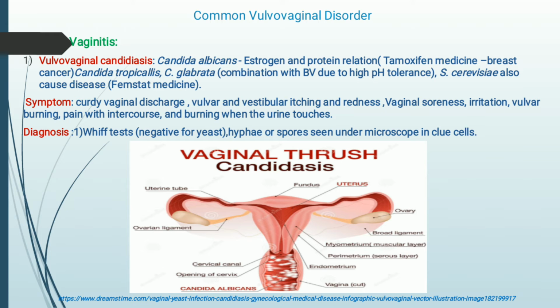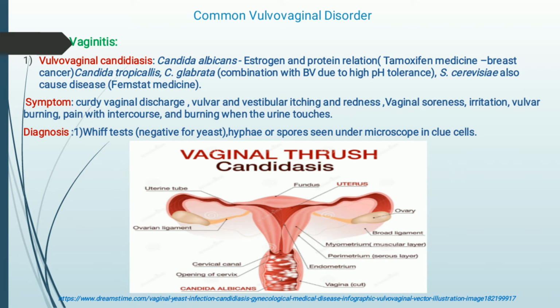But even in vulvovaginal candidiasis, tamoxifen is also very helpful because it breaks the relationship of estrogen and the protein of the Candida fungus. That's why it helps in vulvovaginal candidiasis. There are also other species of this genus Candida, like Candida tropicalis and Candida glabrata. All these species also lead to different kinds of disorder, like bacterial vaginosis, which is due to high pH tolerance.